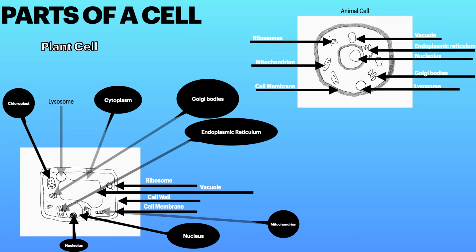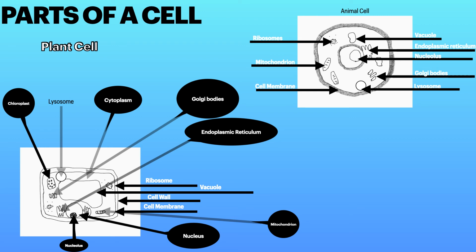Ribosomes are the protein-making factories in a cell. Ribosomes are directed by genetic material from the nucleus to make certain proteins. The nucleus is the control center of the cell. It holds the chromosomes, DNA strands, which are basically just instruction manuals for the optimal running of the cell, and the making of proteins. The nucleus also contains the nuclear membrane, which is similar to the cell membrane, and the nucleolus, which makes ribosomes.